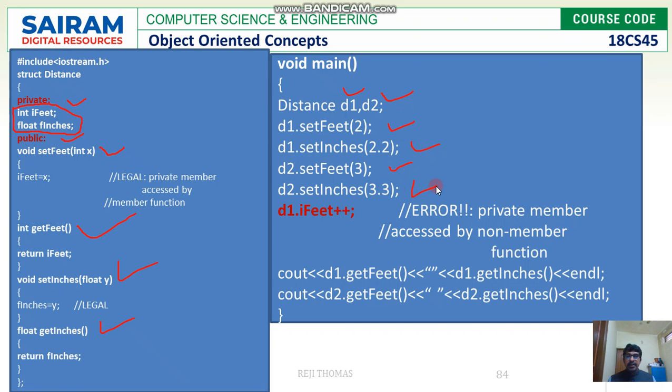And look at the next statements. We have written d1 dot i feet, which is going to give an error. Why? Because what is i feet? i feet is a private member which is accessed by a non-member function. What are the member functions? Member functions are get feet, set inches, get inches, and set feet. Only these functions can access this private data.